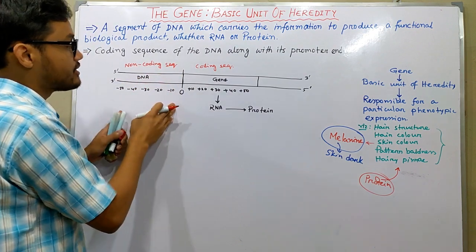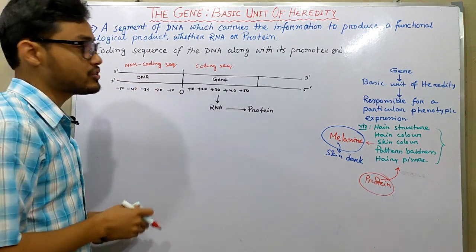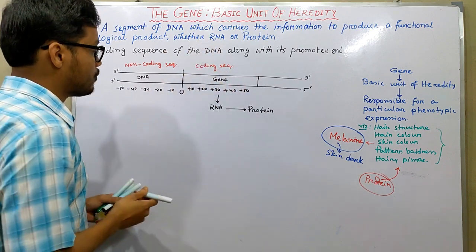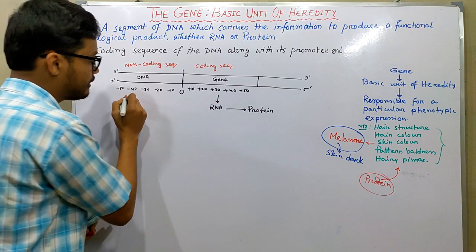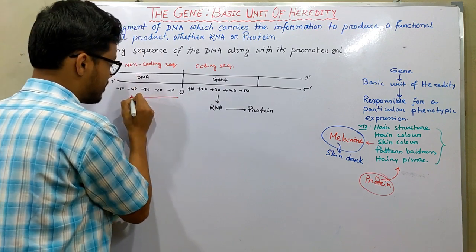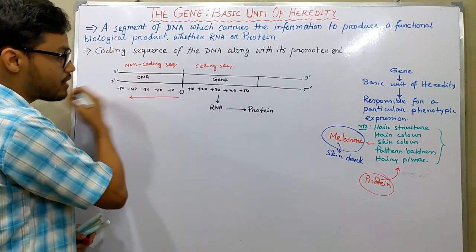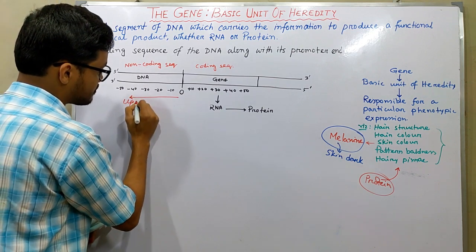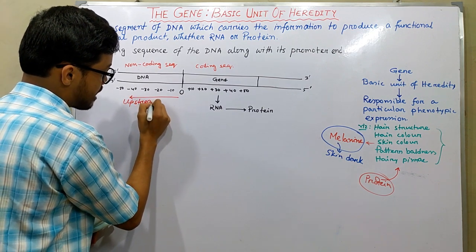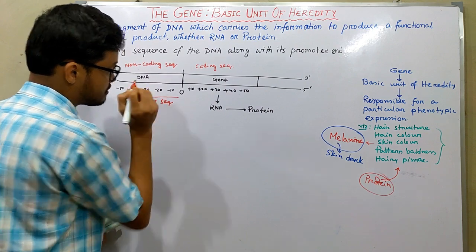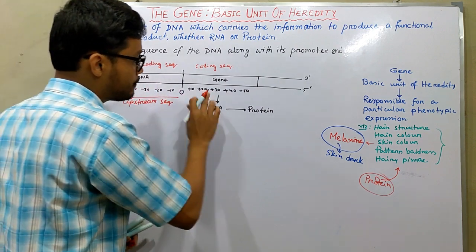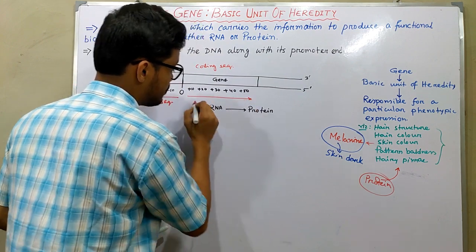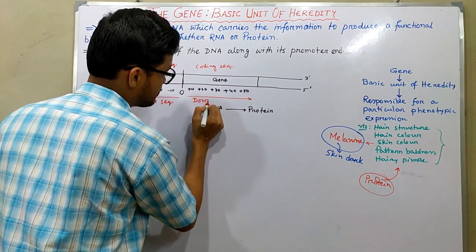But these non-coding sequences are very essential for the binding of a particular RNA polymerase. Here we use another term. From 0, if we shift towards the minus designation, it is known as the upstream sequence. And from 0, if we shift to the right, towards the plus, it is designated as the downstream sequence.